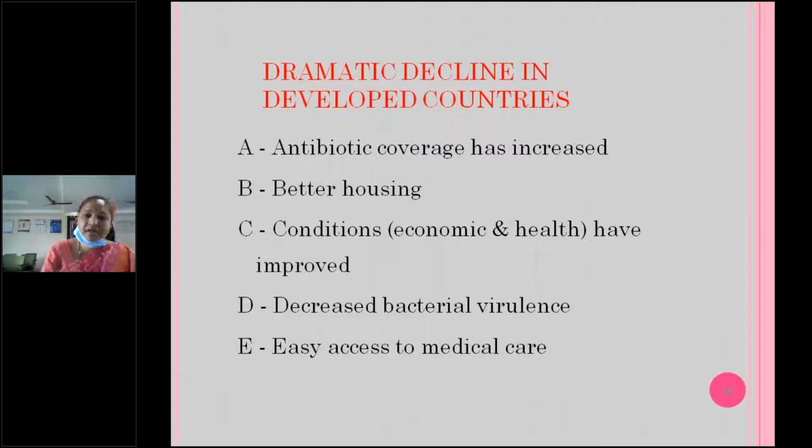The decline in developed countries and even developing countries is due to widespread use of antibiotics, better housing facilities, economic and health improvement, decreased bacterial virulence, and easy access to medical care. So nowadays we rarely see acute rheumatic heart disease.